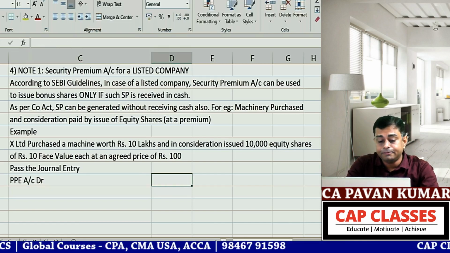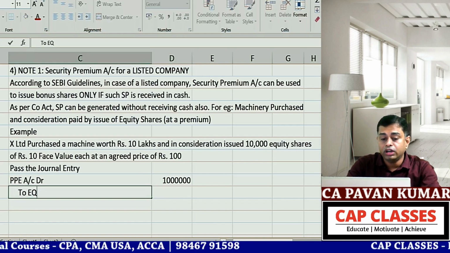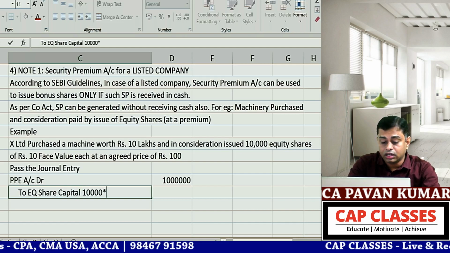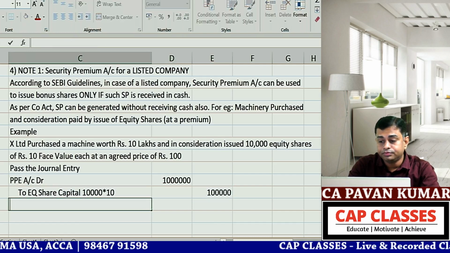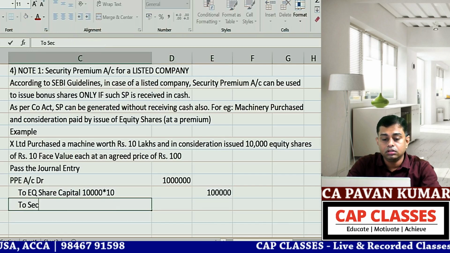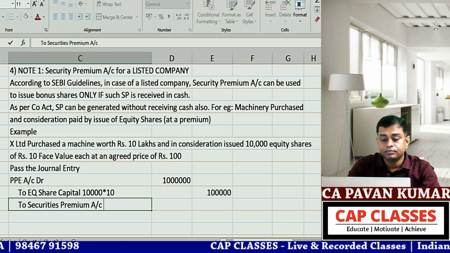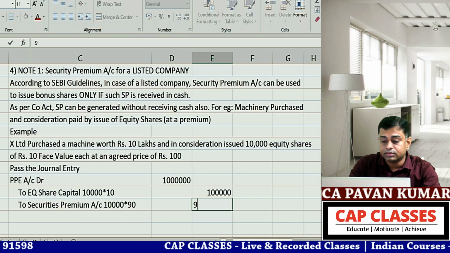PP account debit 10 lakhs, to equity share capital 10,000 into 10 rupees, 1 lakh, to securities premium 10,000 into balance 90, 9 lakhs.